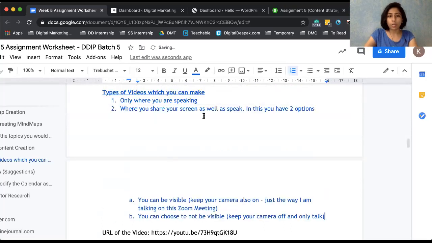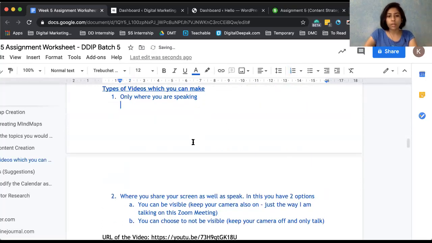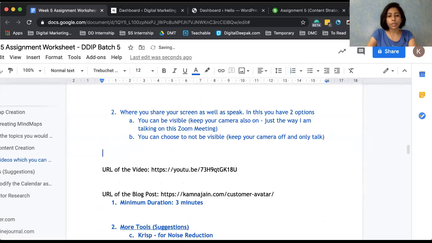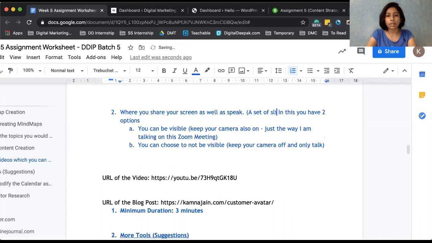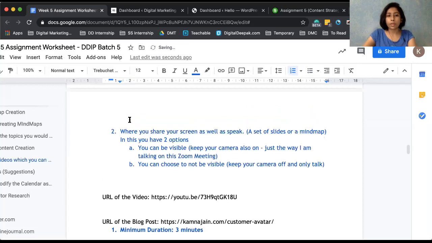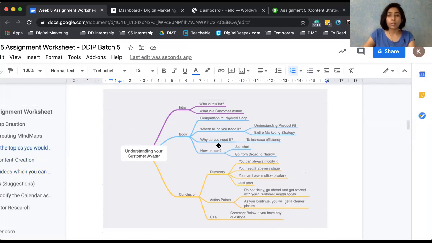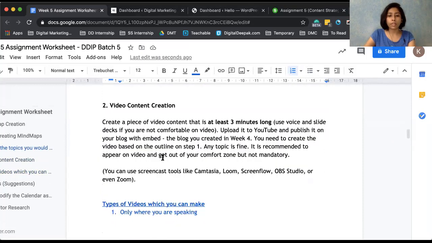Now when you share your screen, what can you share? That's actually a subtopic, so let me add it here. As you share your screen, what can you share? Right now I'm sharing this Google Doc, but when you are recording it, you can share a set of slides or a mind map. That's it, because the video which you are making is for this particular outline.